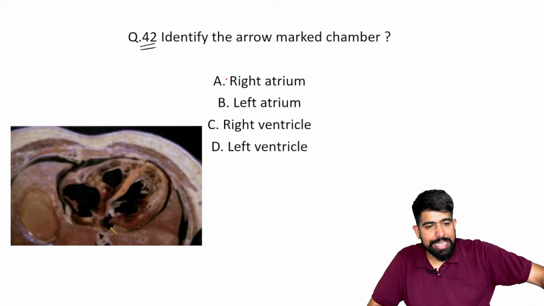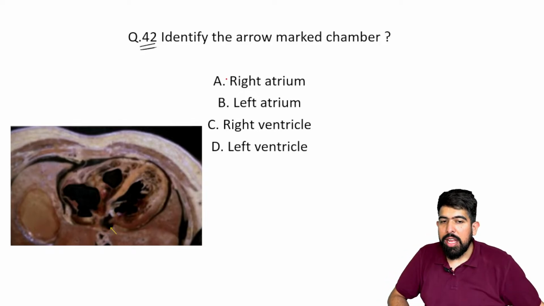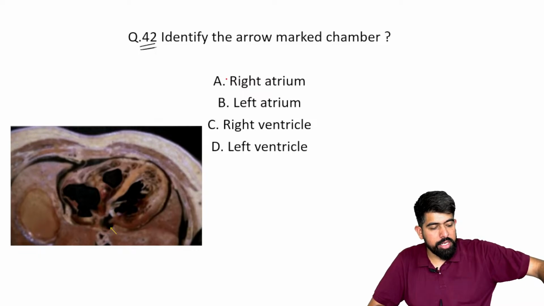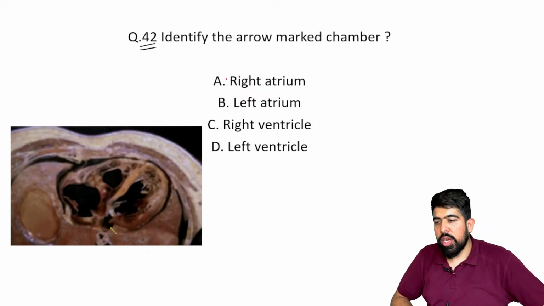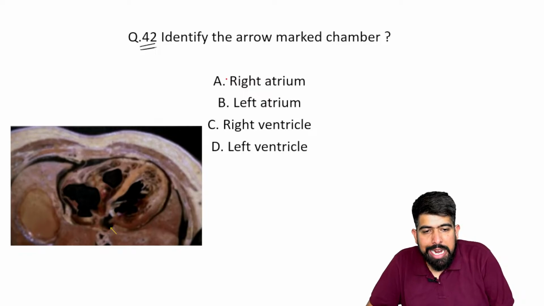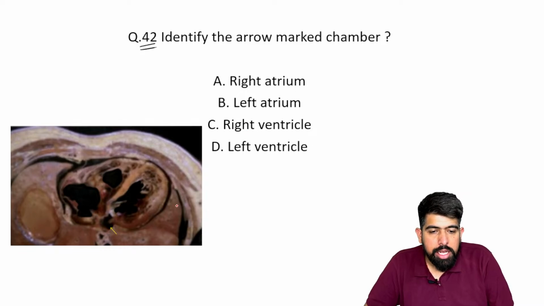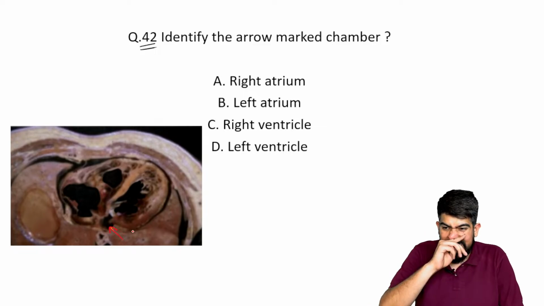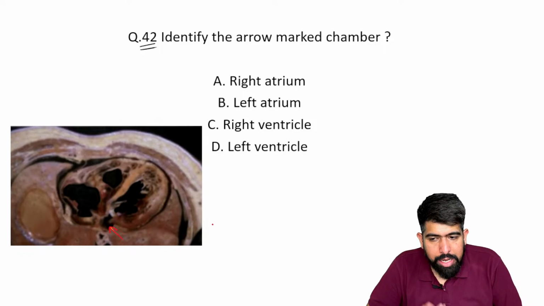Right, guys. Now check out the image for which the question is asked. Identify the structure marked by the arrow. You already know this is the image of your heart, the gross anatomical heart. The options are right atrium, left atrium, right ventricle, and left ventricle. And this will be the arrow here. Now try to answer it.